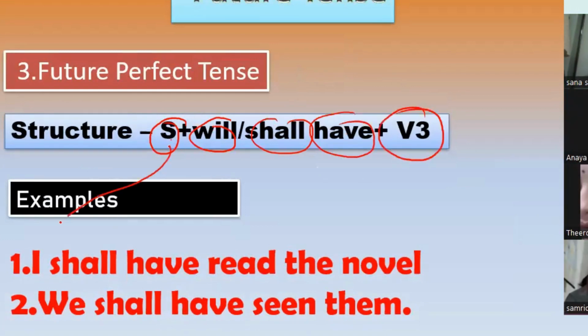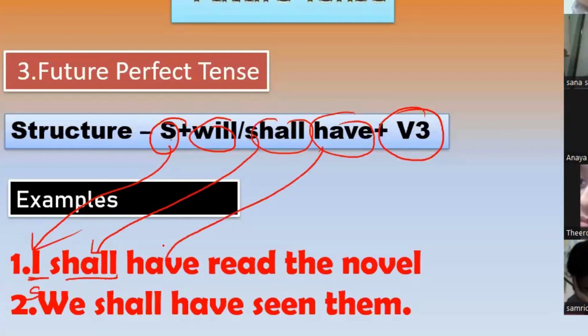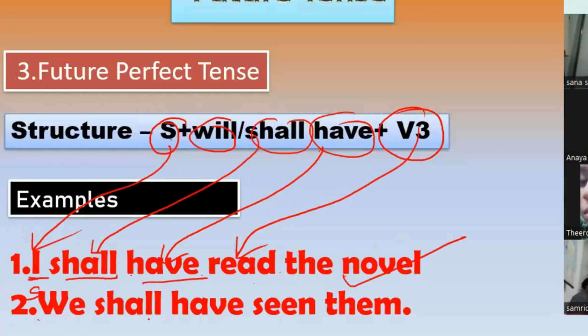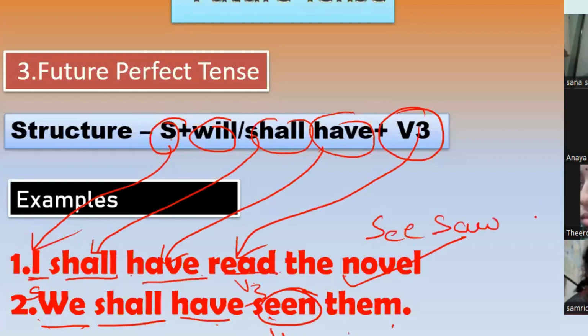So now see here, is it following the structure? I is the subject here, shall, yes, and then have, yes, and then verb, read the novel. Okay, I shall have read the novel, right? Is it following the structure? Yes, right? Now here what we have, we shall have seen them. Okay, we is the subject here, shall have seen. Is it the third form of verb? Yes, see, saw, seen. The third form of verb is seen, right?